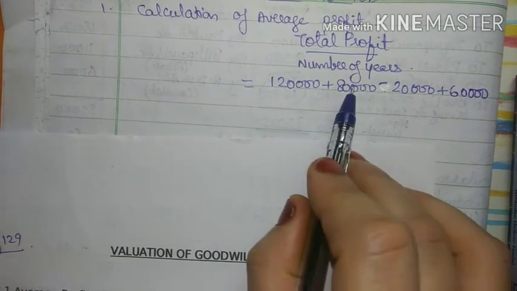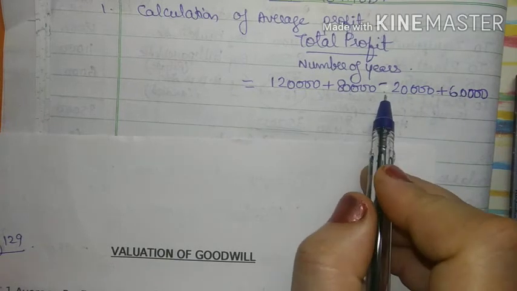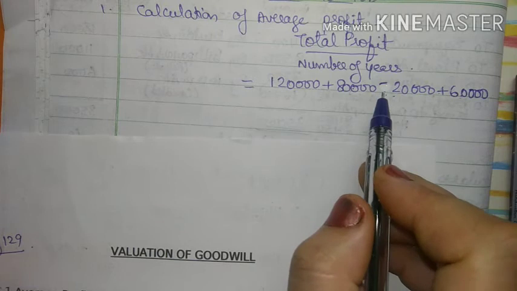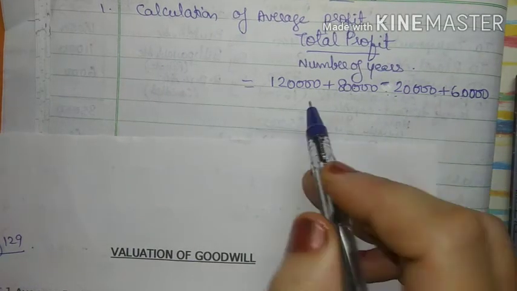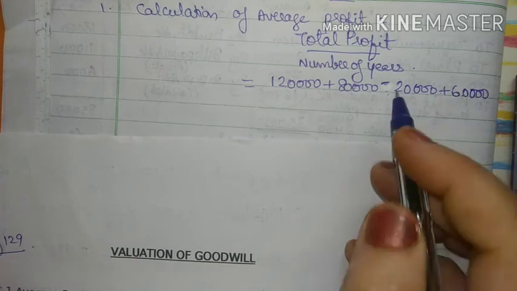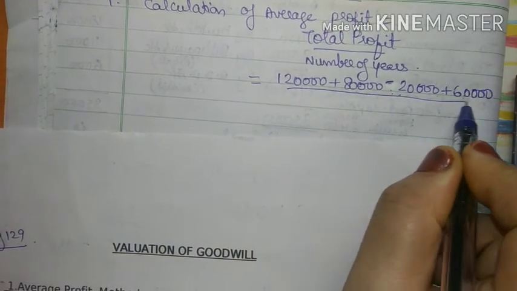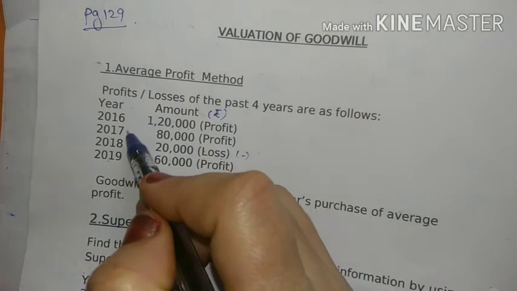So these three are profit, that's why we are adding, and this 20,000 is a loss. It's in the third year, that is loss is given. So whenever loss is given you will deduct that amount, and when all are profits you will add all the amounts, right? Then next it has to be divided by number of years. So number of years is what? 4. See 1 2 3 4.